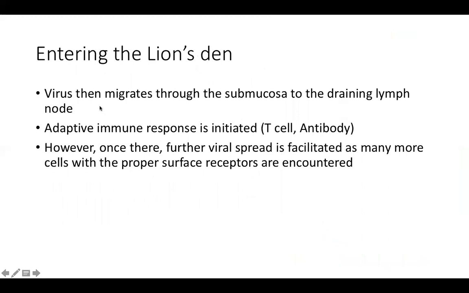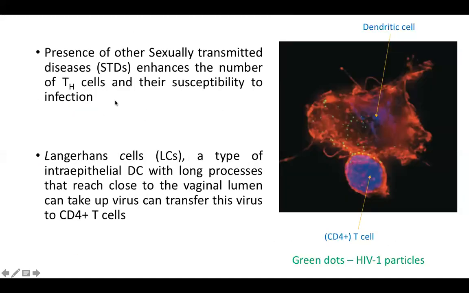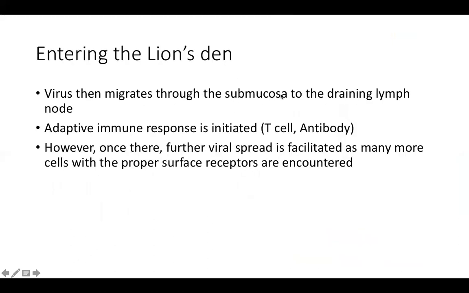So now what happens is that वो वहाँ पहुँचेगा lymph node में जहाँ ज़्यादा से ज़्यादा T cell. Like I said, if there are STDs, then it will find some T helper cells right there in the vagina, or in the penis or whatever, and diffuse. But otherwise, it will reach through the dendritic cell and go to any of the secondary lymphoid organs, through the submucosa to the draining lymphatic channels through the lymph node. Here, of course, the host sees it as a threat. Host does not know that it is going to attack itself, but finally the host has to initiate an immune response. So adaptive immune response will be generated.